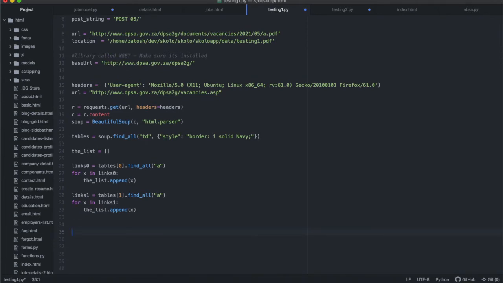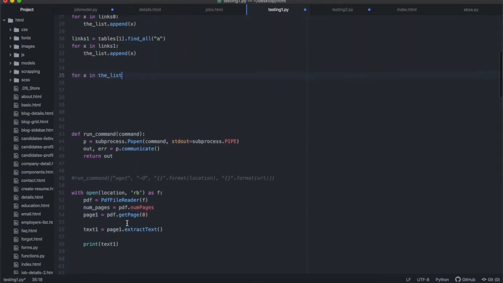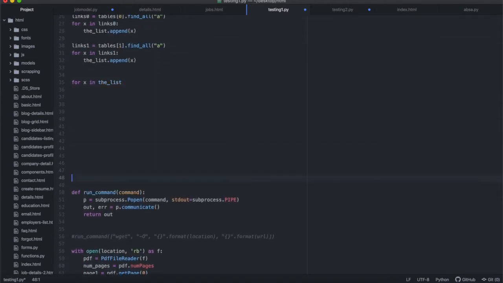I have my links over here, so I'm going to iterate through this list. I'm going to say for X in the list. Let me go up and make some space so that you can see what I'm doing.